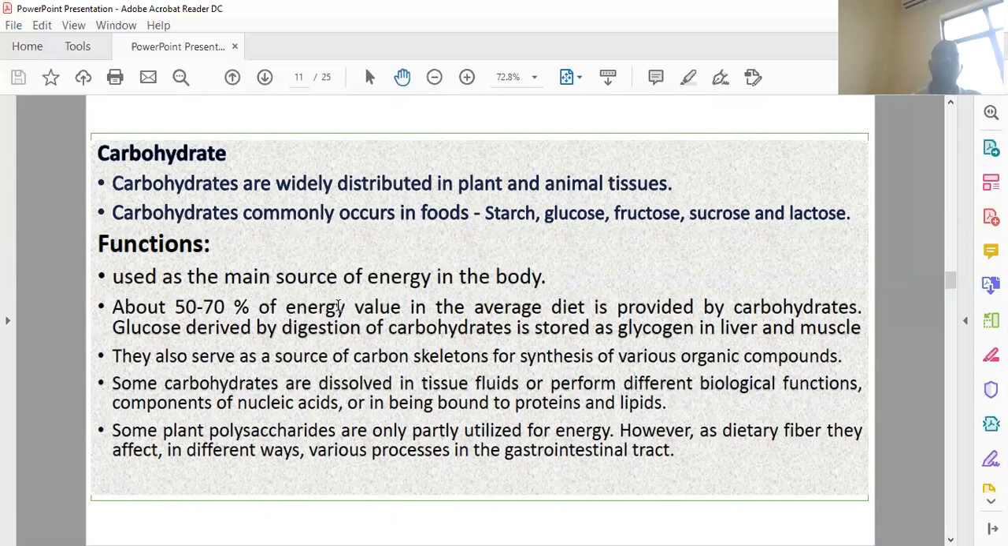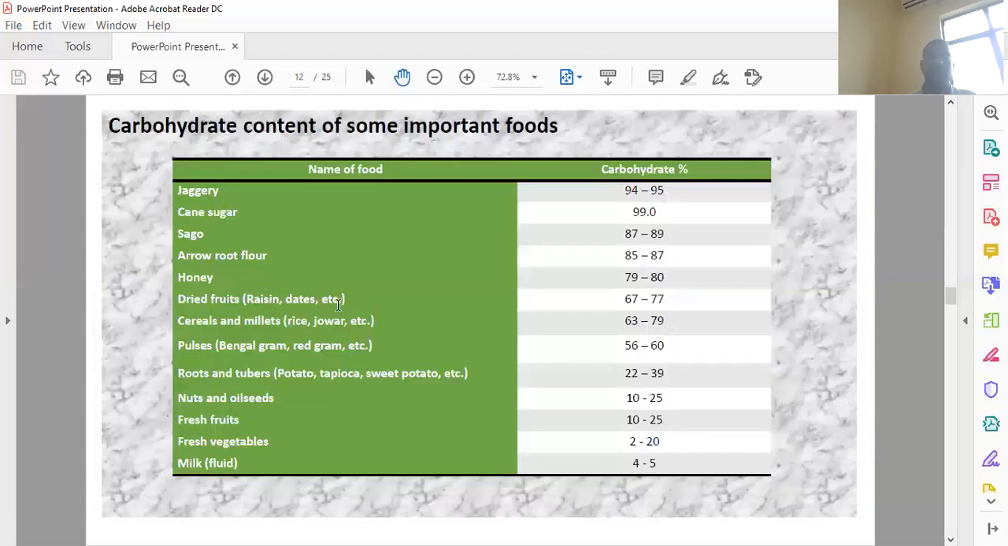So the main function is the utilization of energy. It also serves as the carbon skeletons for the synthesis of various compounds, and also provides tissue fluids and performs different biological functions. Some polysaccharides are not partially utilized for energy purposes. Then these are the examples of the food items that contain carbohydrate percentage.